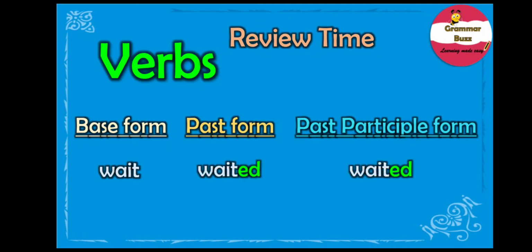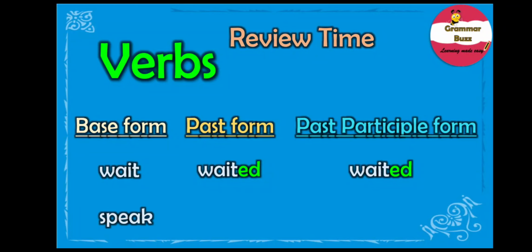And if you have noted closely, you will observe that the verb wait in the past and past participle form has been formed by simply adding ed to the base form wait. Well, what about this one? That is speak.